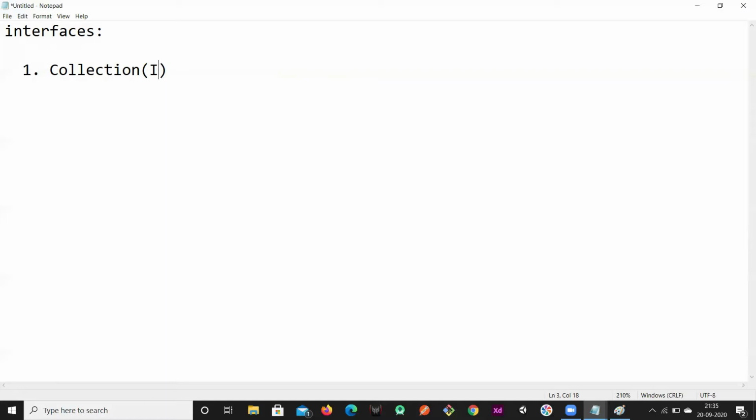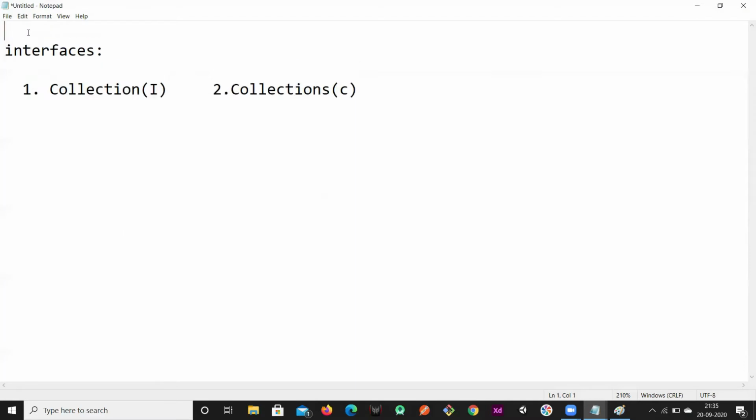Collection is also a concept. If you want to represent individual objects as a single entity, we call that a collection. But in the collection framework, we also have an interface named collection. So collection is an interface. And we have one more class called collections. Collections is a class that is also available in this framework.